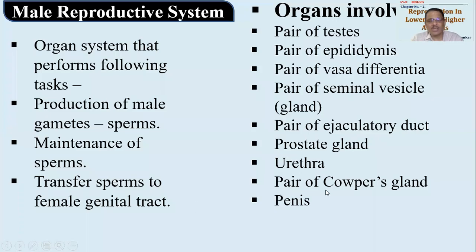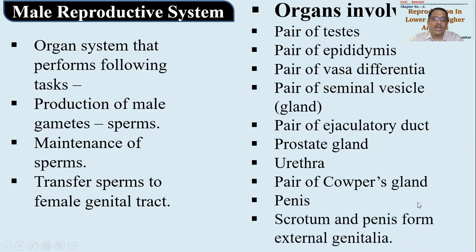Then comes the penis. Penis is a male copulatory organ. Copulation means mating, as I told you earlier, or sexual intercourse, which is essential. The penis is essential for the transfer of sperms into the female body. So that is another organ. And last, scrotum and penis together are considered the male genital organs or external genitalia, on the basis of which a male can be identified after birth.